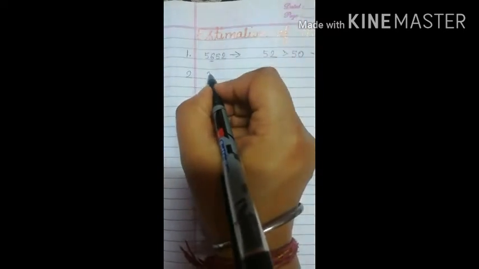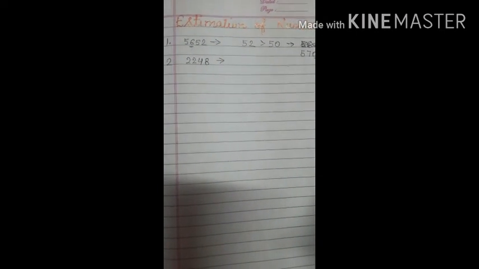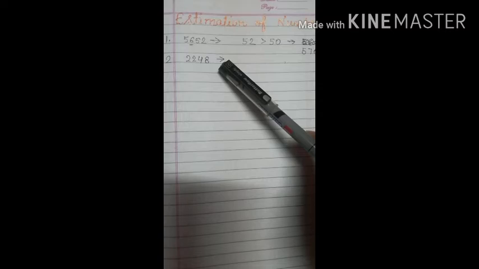Now let us estimate all these figures according to the states. On second number you can see that you have 2248, which means Delhi is with 2248, right? So now we again have to round it off to the nearest 100.